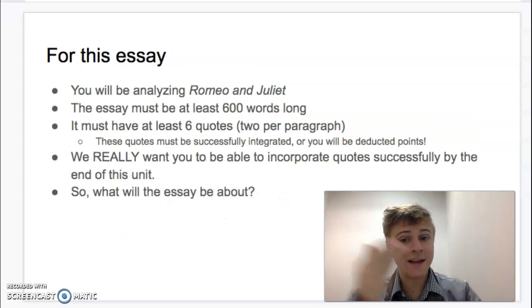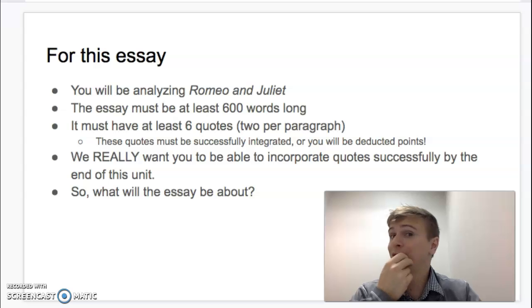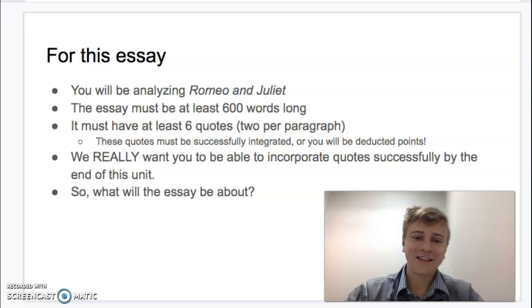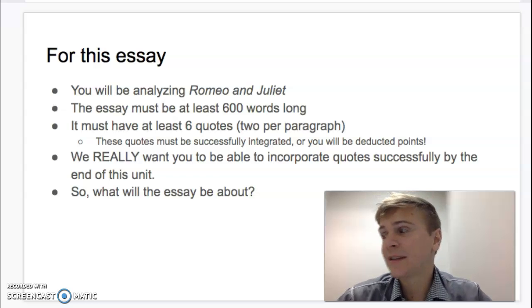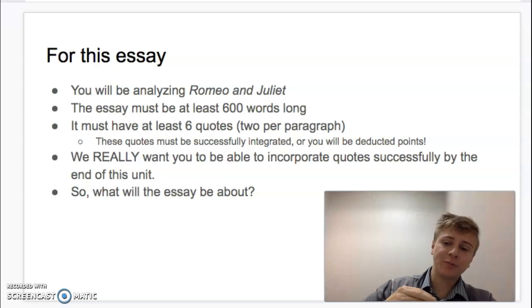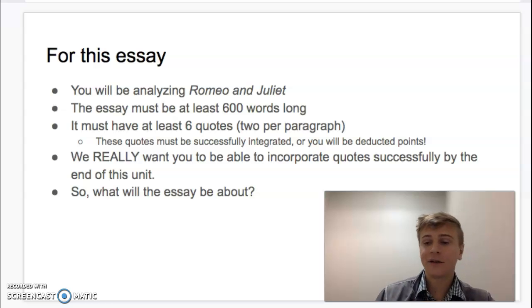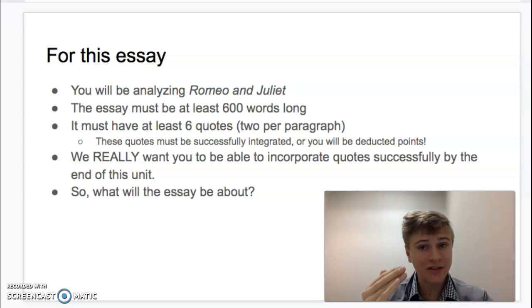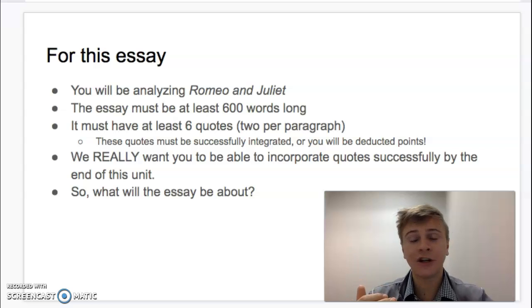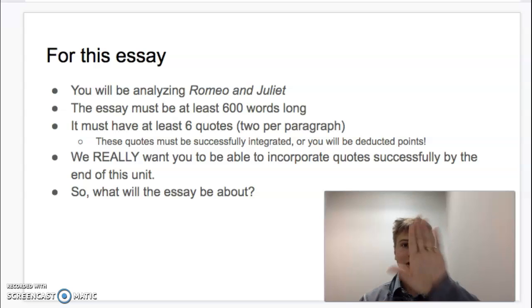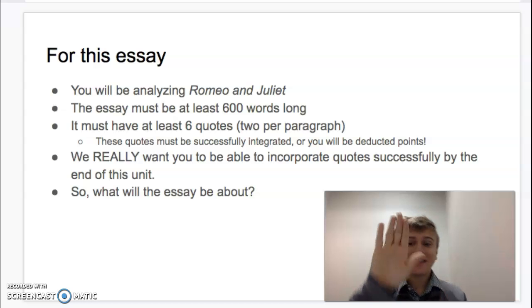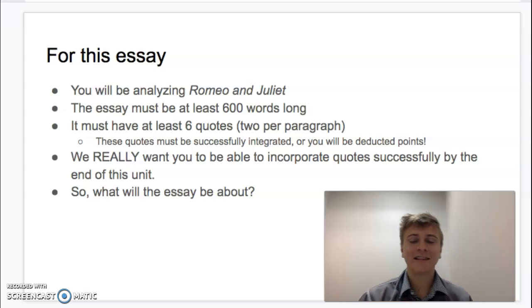So for this essay, we're going to be analyzing Romeo and Juliet. Yay, I know you guys are so excited about it. It's going to be 600 words long, which essentially just goes over 2 pages if you do the formatting correctly. If it comes short of 2 pages, you're going to be short of the word count, for sure, no matter what. So make sure it goes beyond 2 full pages. It'd be like the first page with your name on it, the second page, and then it extends just beyond that second page, dripping down to a third.